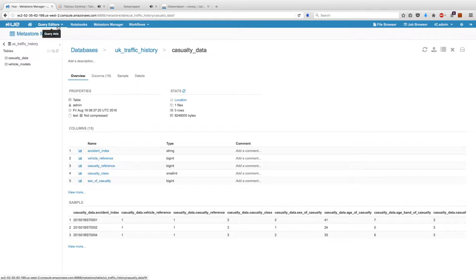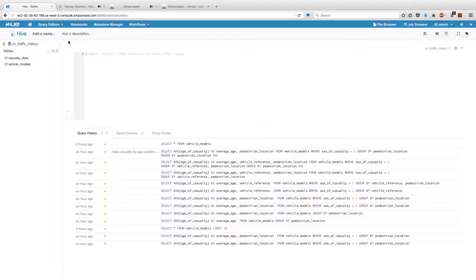From my web interface, I navigate to Query Editors, and then choose Hive. Hive is a SQL query engine that sits on top of Hadoop, and allows you to make queries across the datasets that are spread across your Hadoop cluster, which could be one node or could be thousands of nodes. So looking at my left-hand side, I can see I'm in the UK traffic history database with 2 tables.